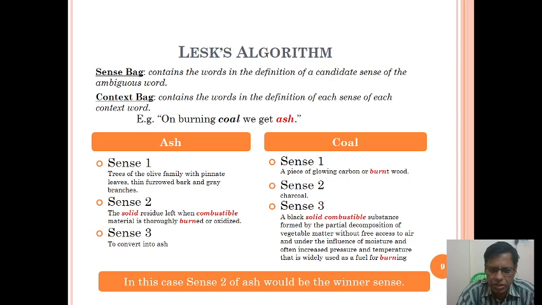So in this case, sense 2 of ash would be the winner sense. So what is a winner here?